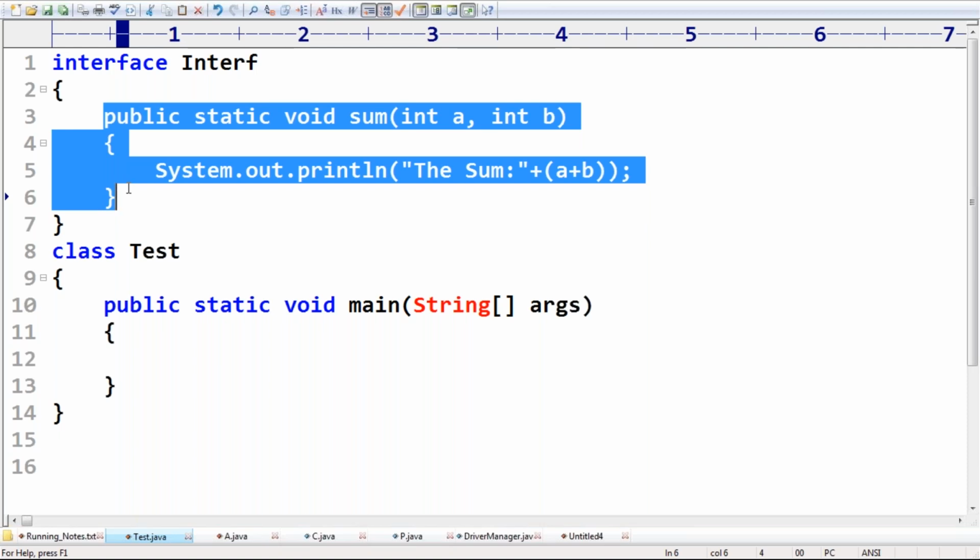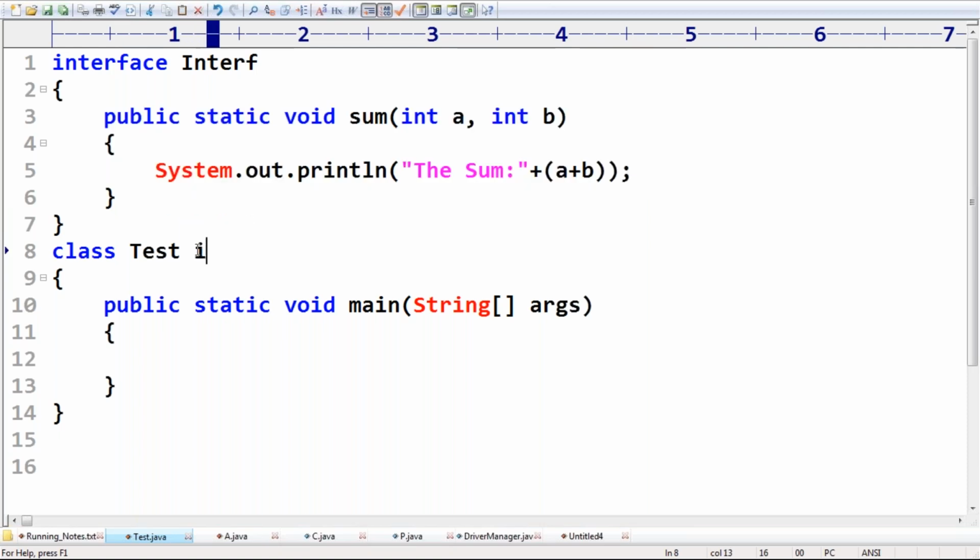Now here there is one small twist. What is that twist? Now observe this. class Test implements Interf. Now I want to call some method. Can you please tell the sum of 10, 20?